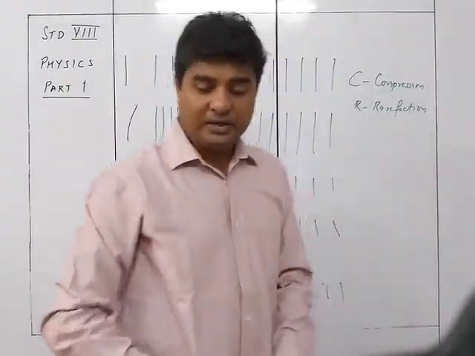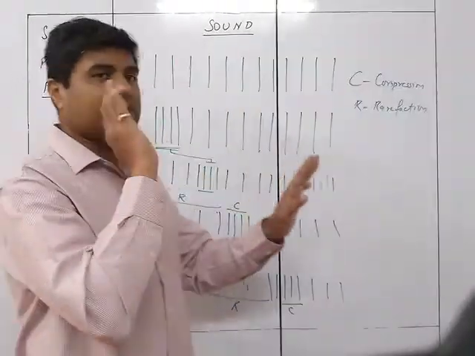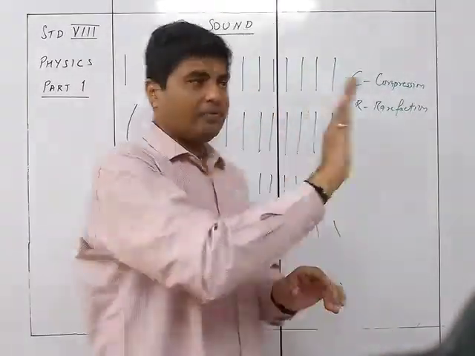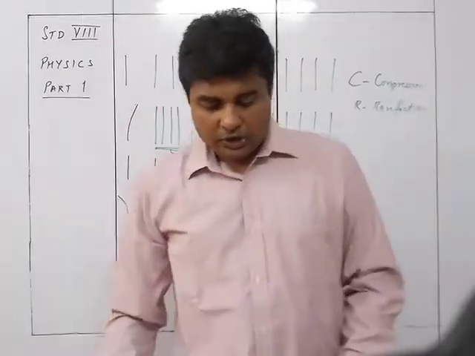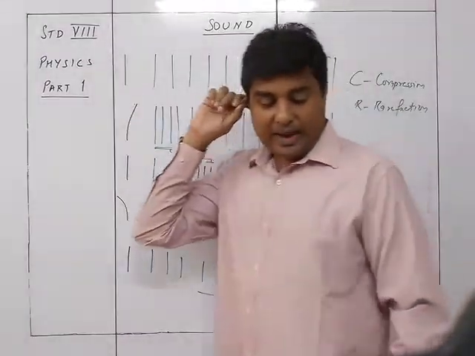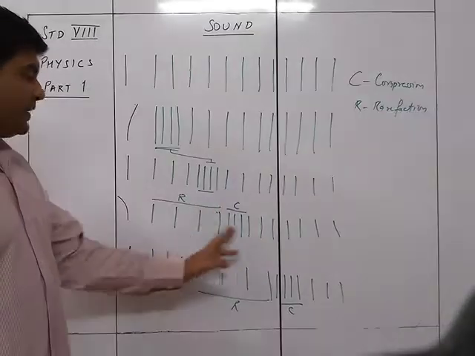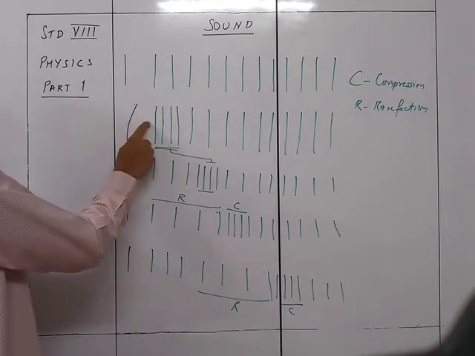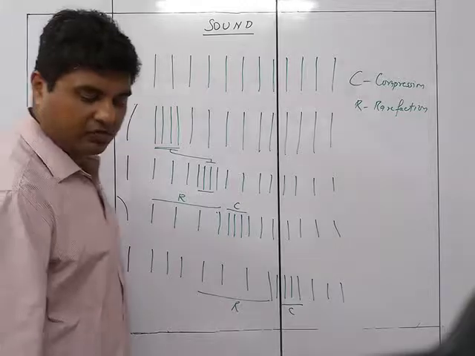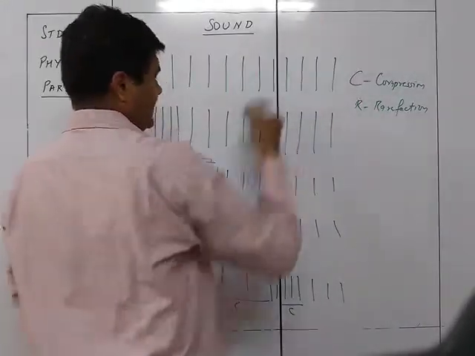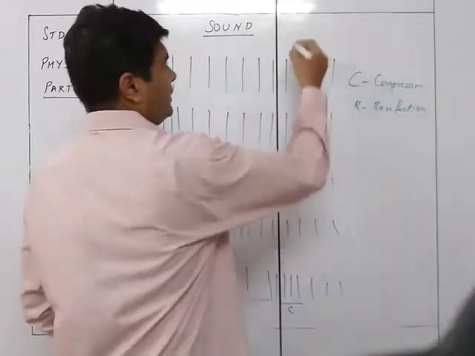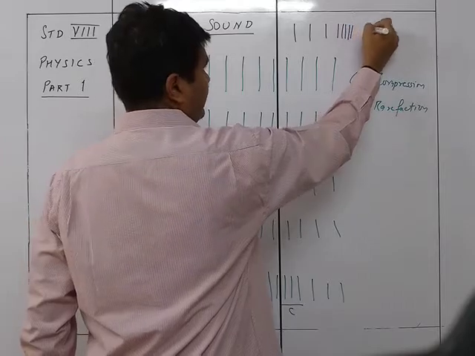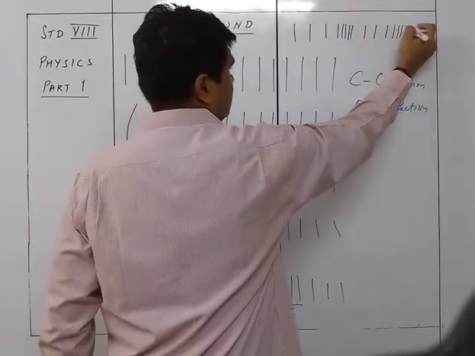Okay, you can see how the sound travels in air. So in air, the sound travels like this. It is not going to travel like a wave like this. It is going to travel as a thing like this. So that is exactly what we are seeing over here, that there will be alternate compression and rarefaction formed. Now again, when this goes back, it is going to come back to this condition. So in this way, it will be continuous. The waveform will be like this: rarefaction, then compression, then again rarefaction, then again compression, then rarefaction.